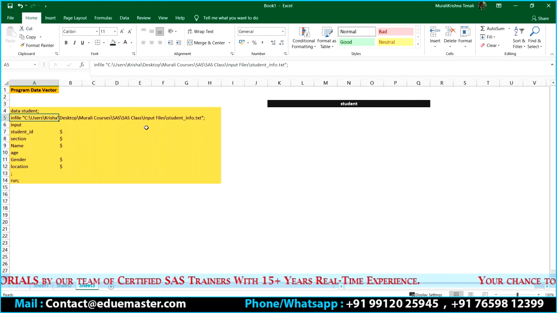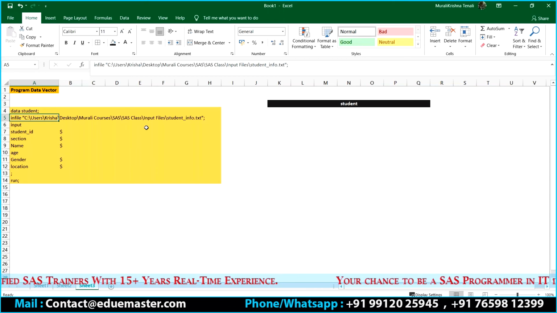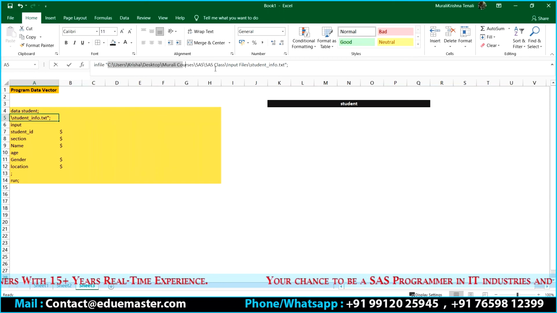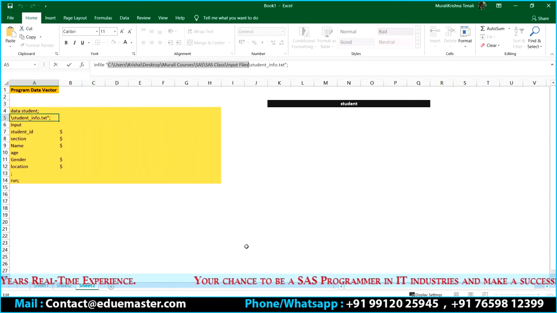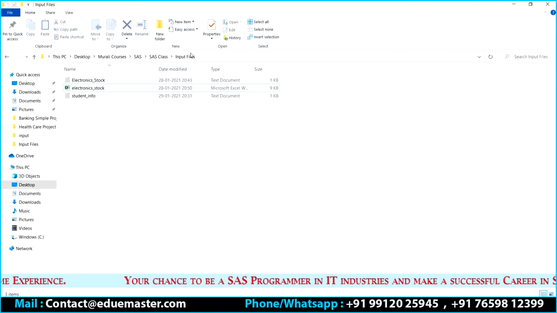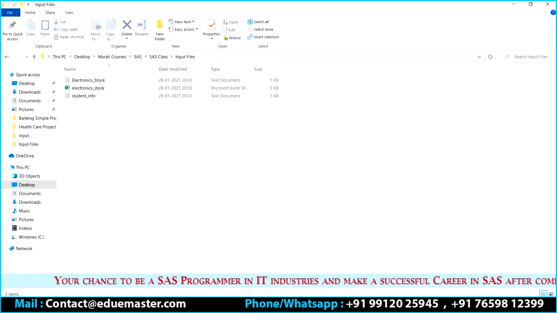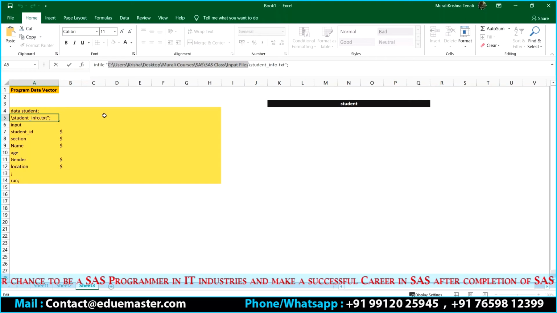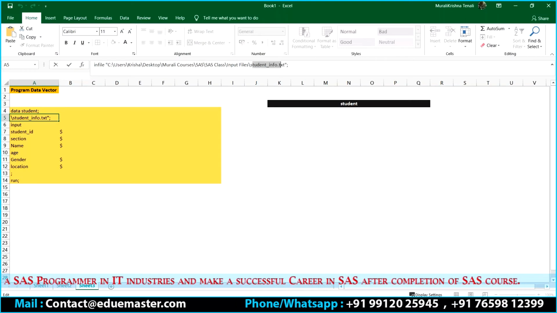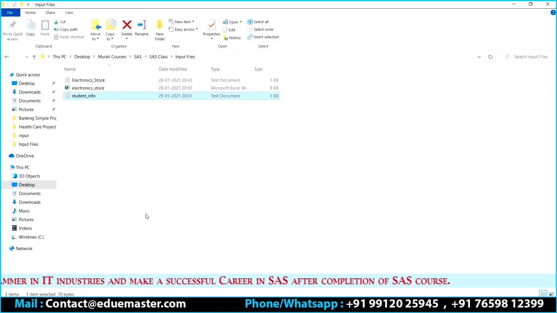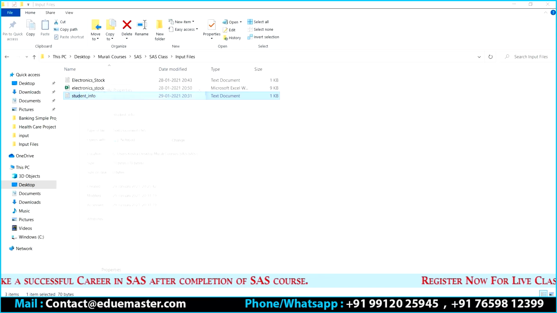The moment I say infile, infile is the keyword which represents what my input file is. SAS will go to this particular location. First thing it is going to do is go to this location. It will see whether I have a file called student info or not. Yes, I have. It also sees what the extension is. The extension is going to be txt.